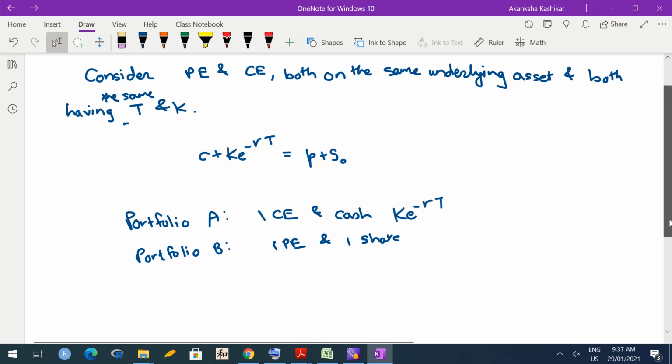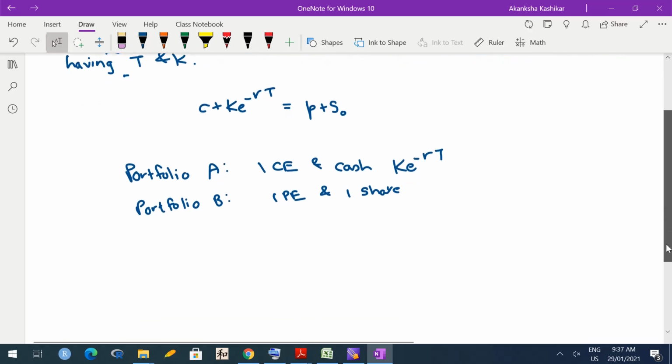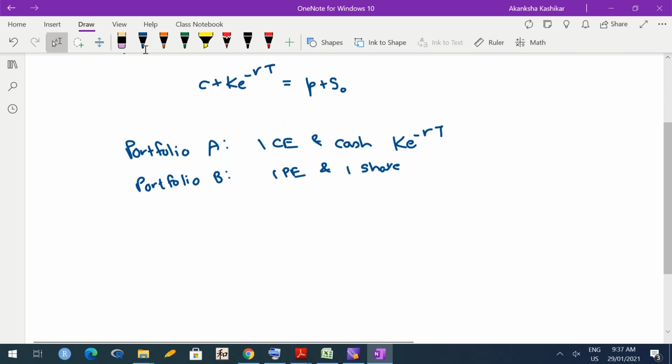So we will argue that at time capital T, both these portfolios have equal worth, and hence at time 0 they should have the same worth. Otherwise there would be an arbitrage opportunity. We saw in the last lecture why portfolio worths should remain constant, because if there is a difference you can short sell one portfolio, buy another, and at some later time point sell the portfolio that you have and buy back the original portfolio that you short sold. So that creates an arbitrage opportunity.